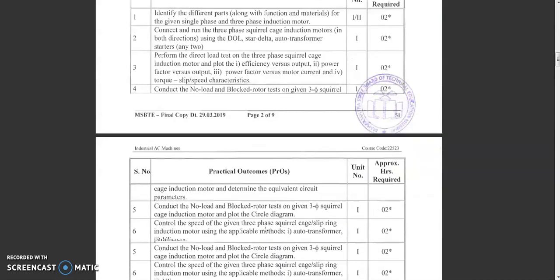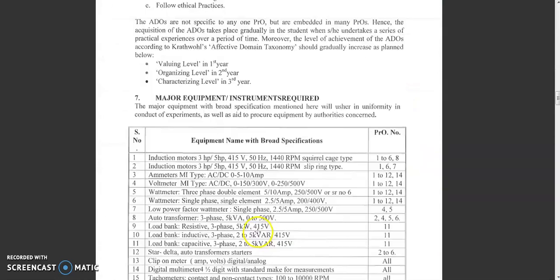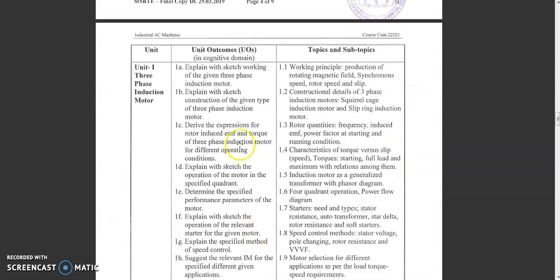These are the list of the practicals. Now, there are totally 5 units. We call it simply 5 topics for this industrial AC machine subject.